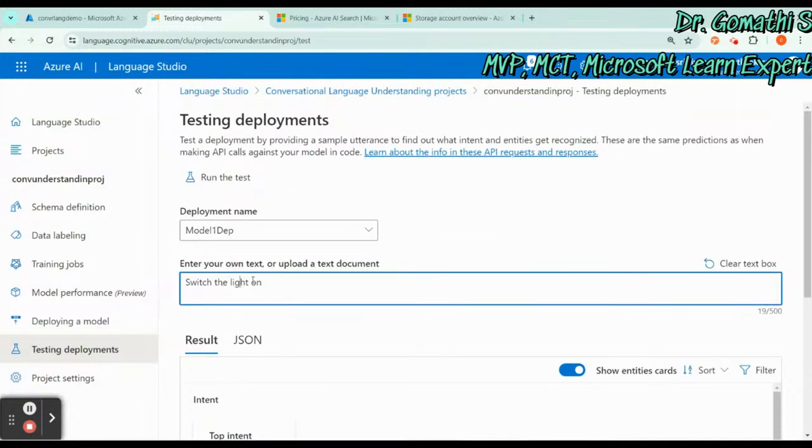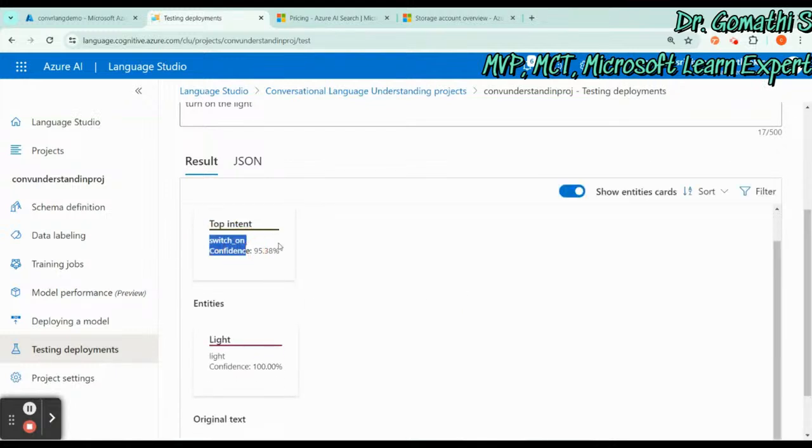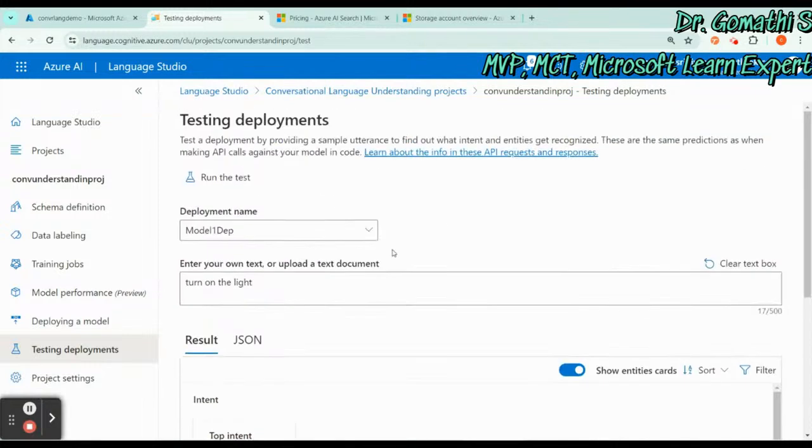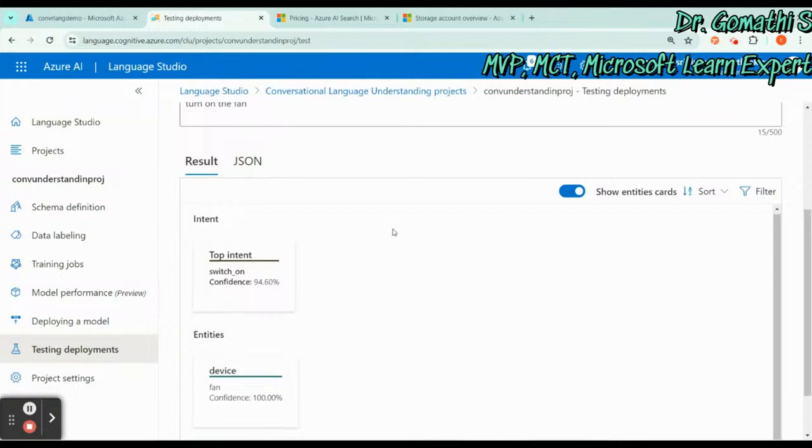So let me just go ahead with turn on the light. Okay, and let me run the test. Let us see what it is trying to do. Switch on, because we have also given utterances labeled like switch on. And the light, it is finding the light. Okay, switch on the fan. Let us try to run the test here and see what it is showing.